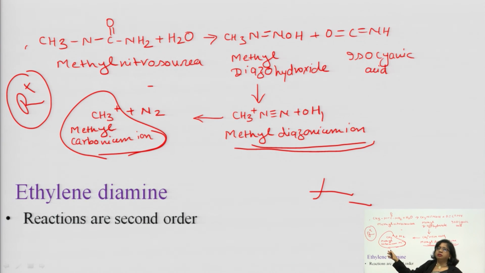Now, this carbonium ion will alkylate the nucleophilic part of DNA, that is the N7 of guanine, and it makes a complex and causes either mismatched base pairing or cross-linking, so that DNA synthesis will not take place.